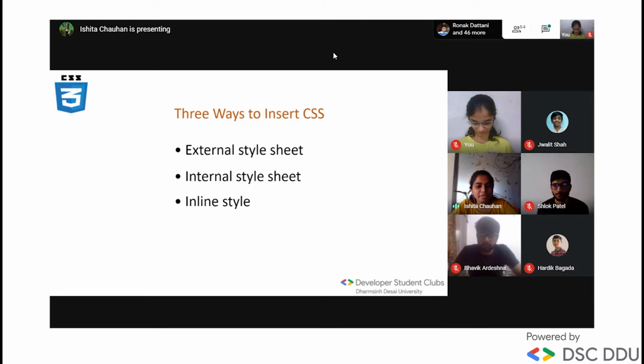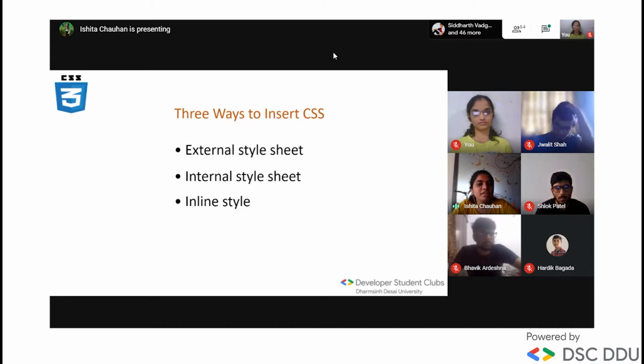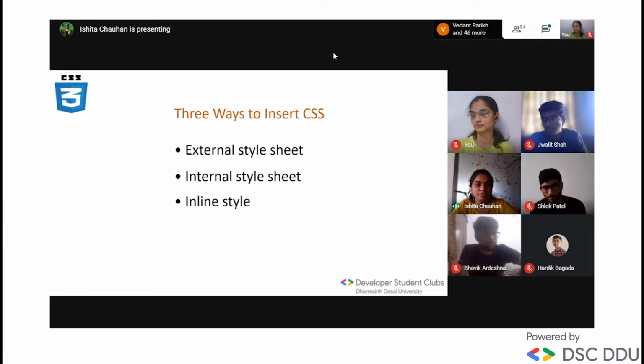In our internal CSS, we are writing our CSS in the style tag in the head tag of our HTML file. And in our inline CSS, we are writing the CSS property in the body section attached with the element. It is known as inline CSS. Like in a paragraph tag or in any tag you want to make more attractive.